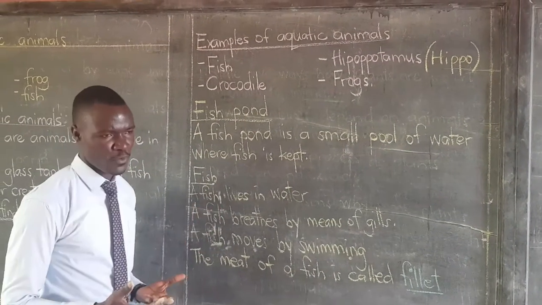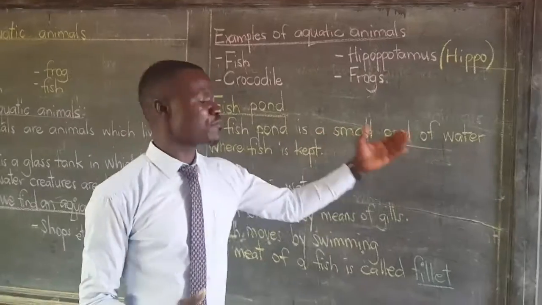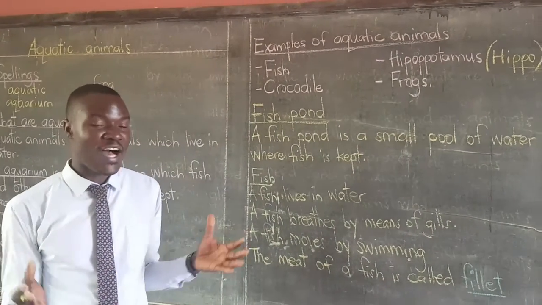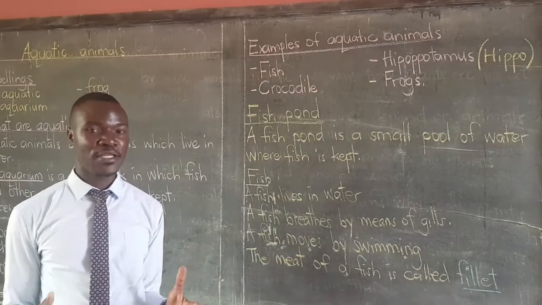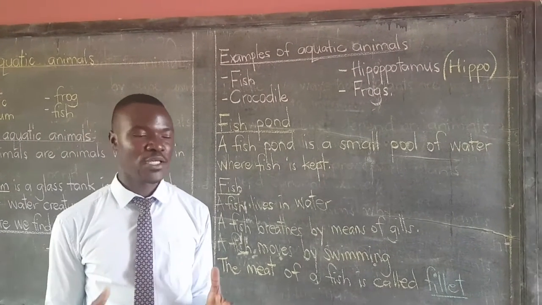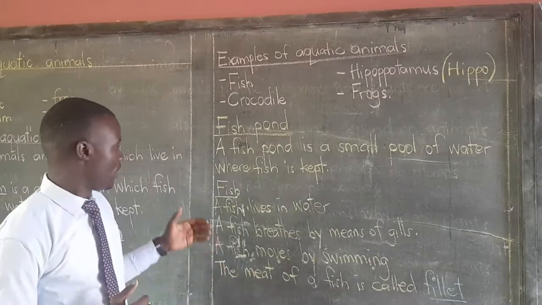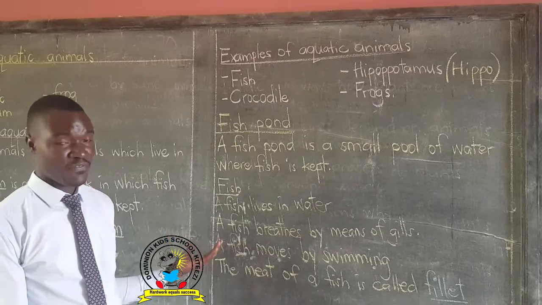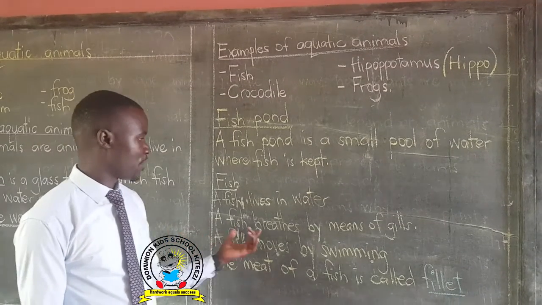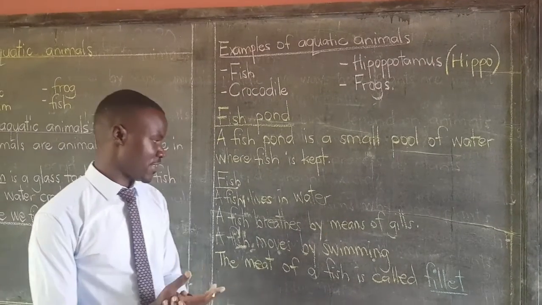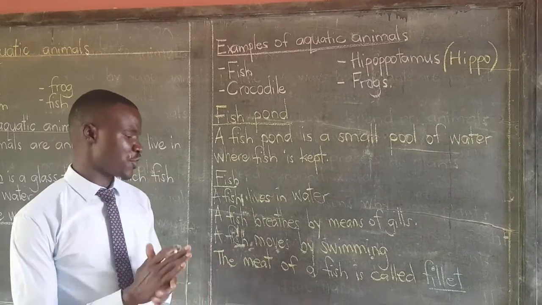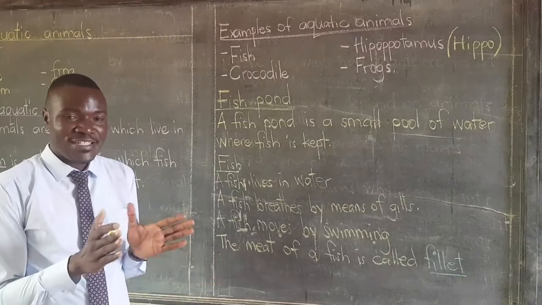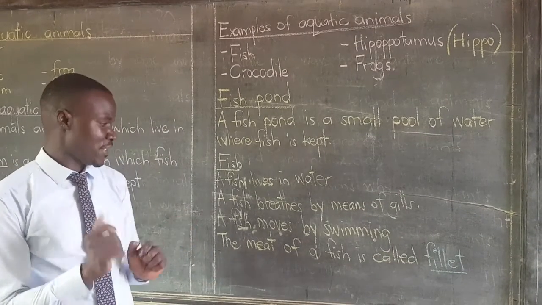What is a fish pond? A fish pond is a small pool of water where fish is kept. We have seen farmers who are carrying out fish farming. They keep most of their fish in a fish pond. Fish lives in water. We all know that. Fish cannot survive without water. Fish breathes by means of gills. A fish moves by swimming. I think you all know that a fish lives in water and it moves by swimming.